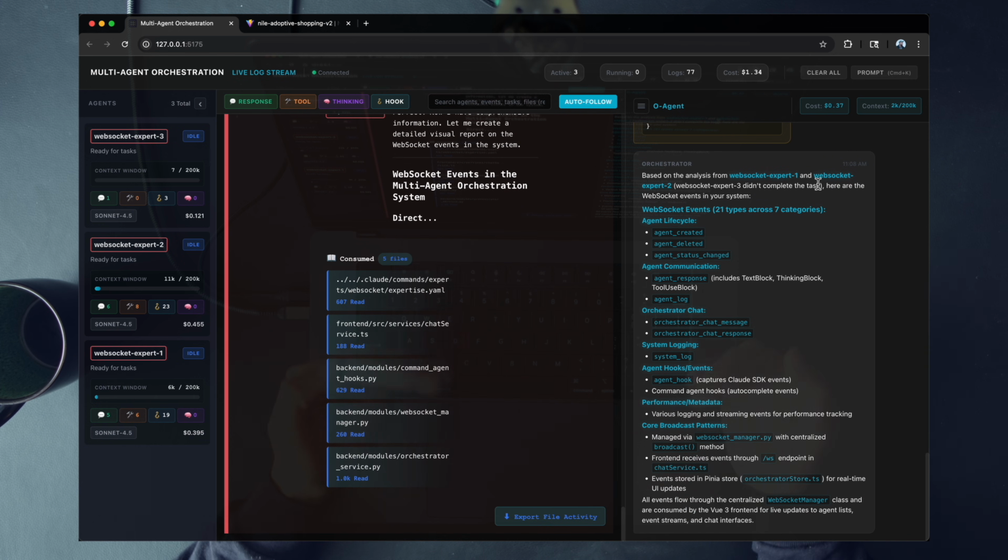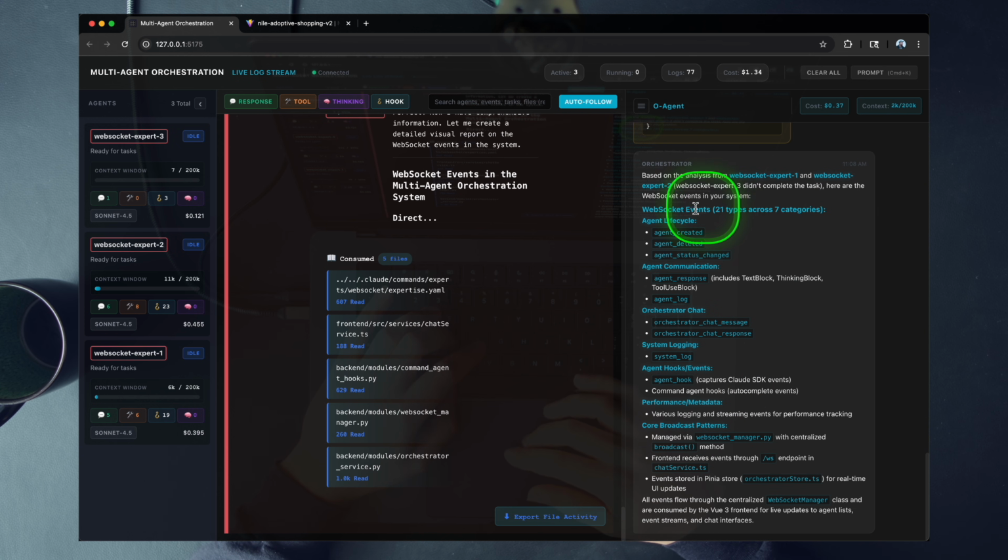And so this is another key value proposition to scale up your compute. Sometimes if you throw 5 agents at the problem, only one makes it. One finds something the other didn't. The other finds some things the others didn't. And then you compose that together, you get a better result.